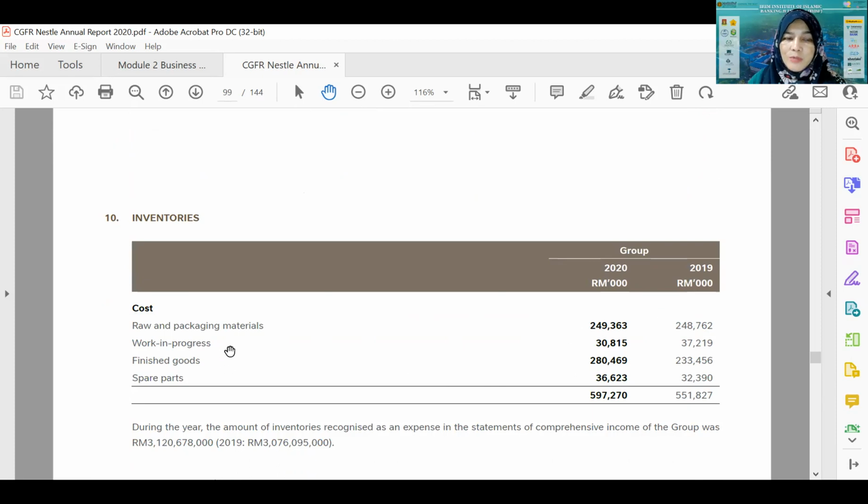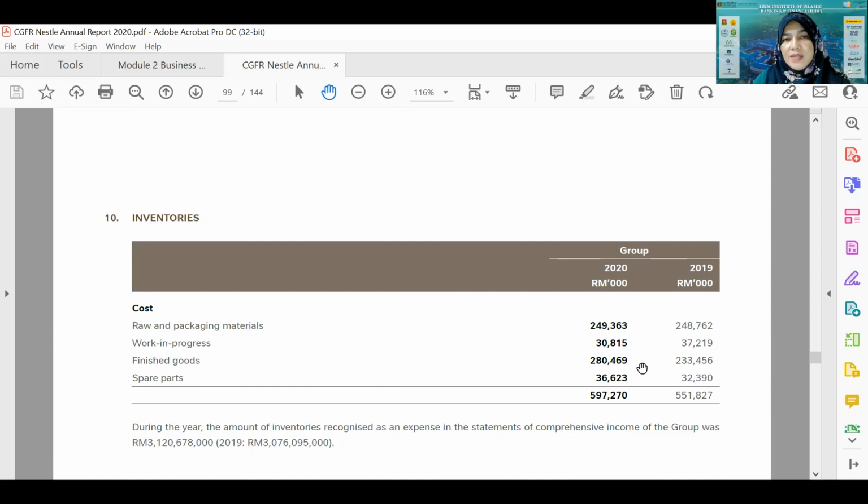And work in progress, for example, work in progress is the food product when it is in the process of finishing the product. For example, the noodle. The noodle is still not being packaged yet, not being packed yet. So it is considered work in progress. Or maybe the sauce, the tomato sauce, it is still in the process of fermentation. So it will be reported as work in progress.